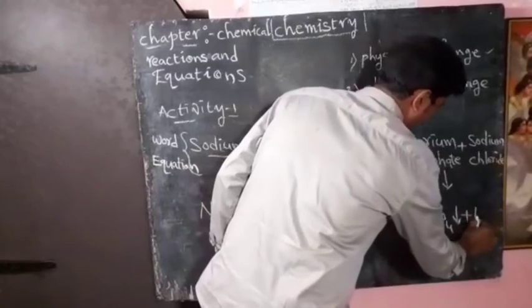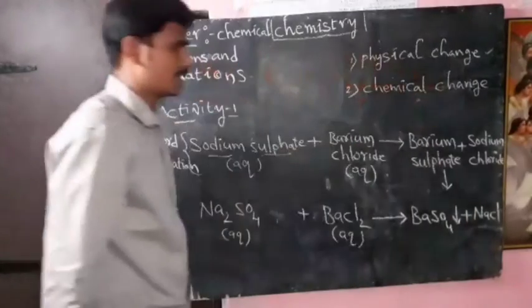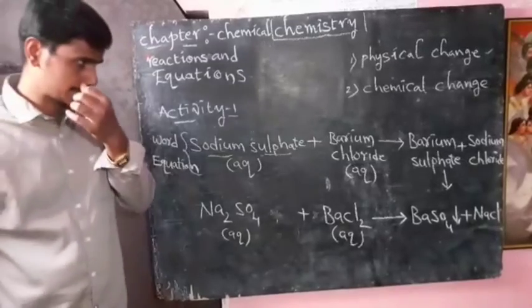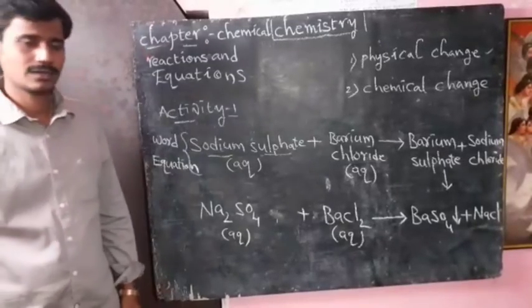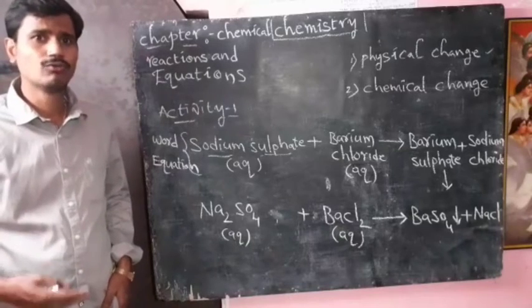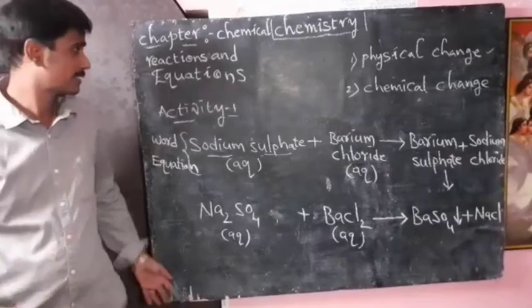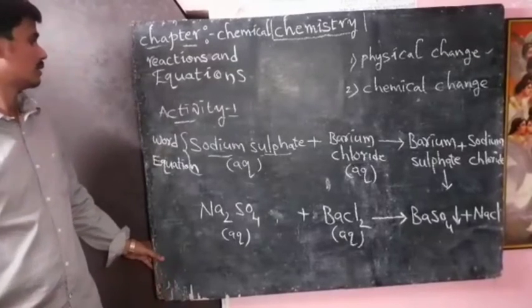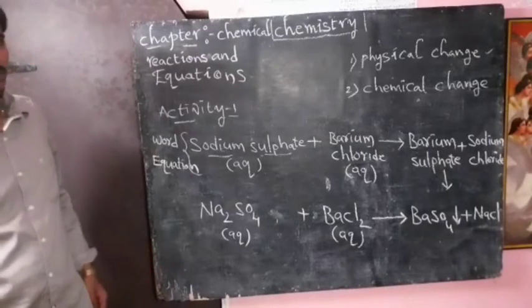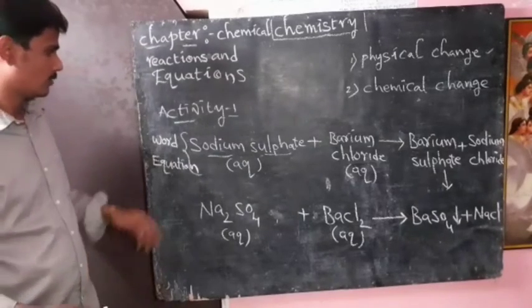And the sodium chloride formula we know very well, a well known salt, NaCl. NaCl is a salt we use to enhance the taste of food material and to preserve pickles also.